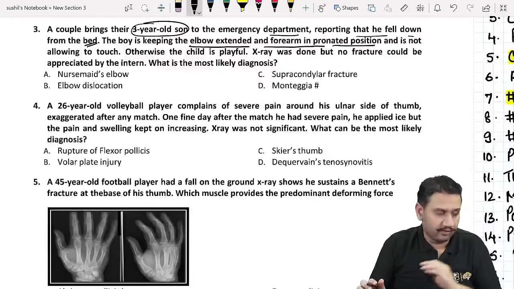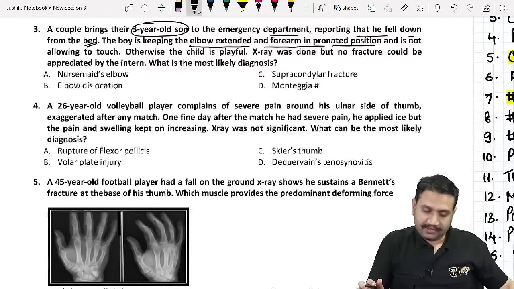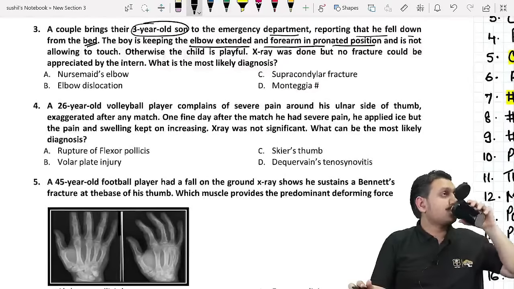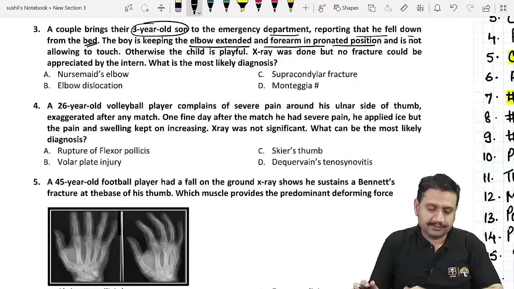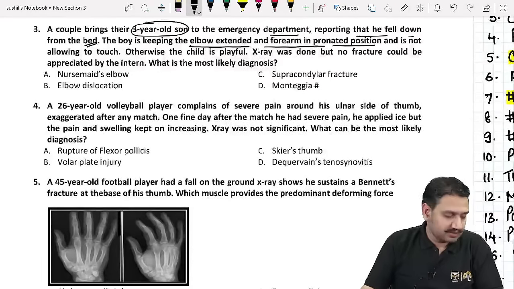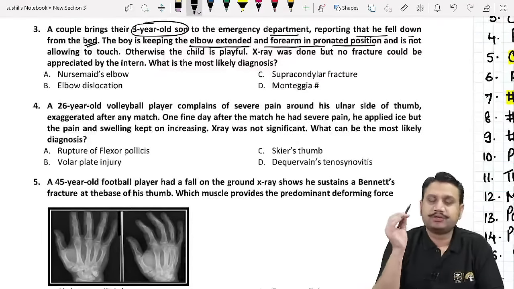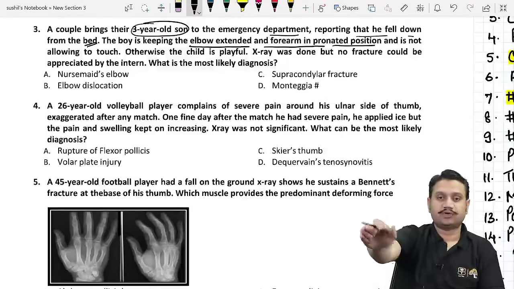Otherwise, the child is playful. X-ray was done, but no fracture could be appreciated by the intern. What is the most likely diagnosis? What do you suggest, guys? What do you suggest? 3-year-old child keeping the elbow extended, forearm pronated.